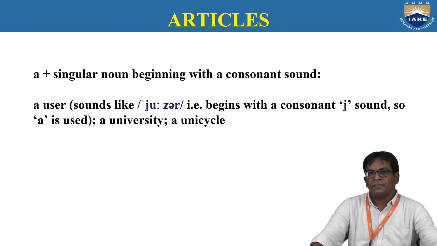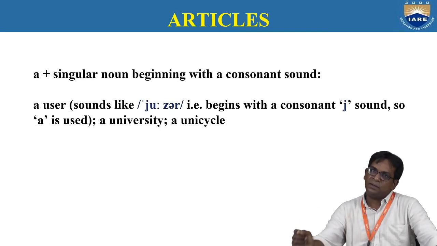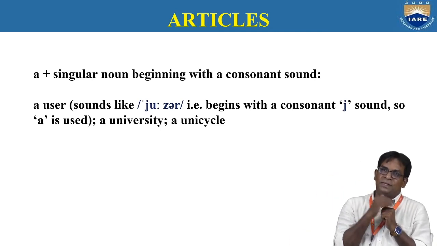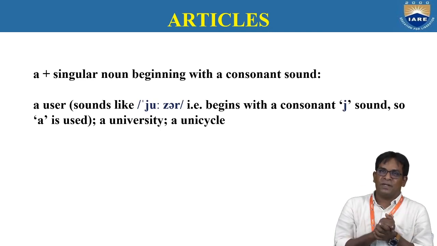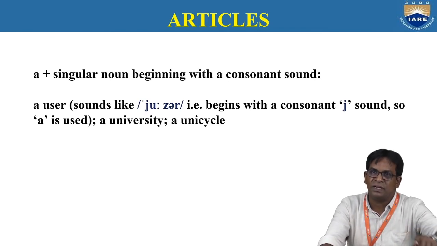Like this. Umbrella begins with a vowel sound, so an umbrella. A university, an umbrella: both words begin with the letter U, but the sounds differ. So sound is important here, not the letter. Based on the sound, we have to decide which one is suitable for that context.